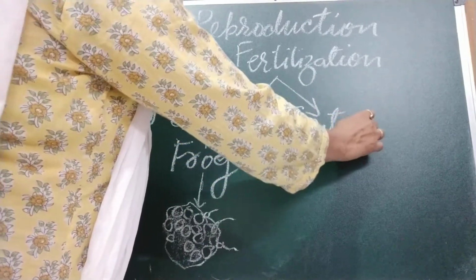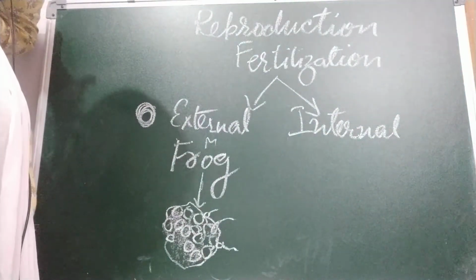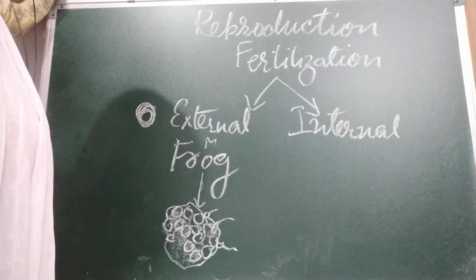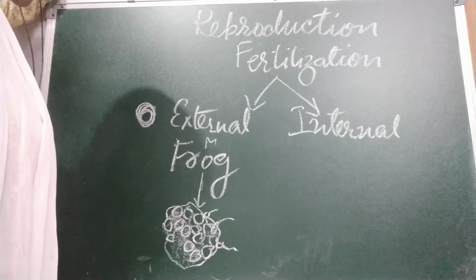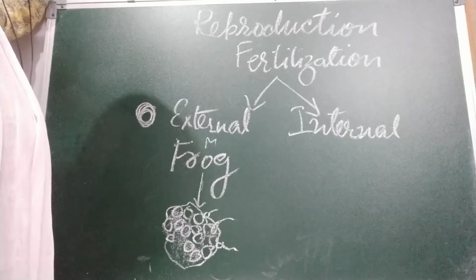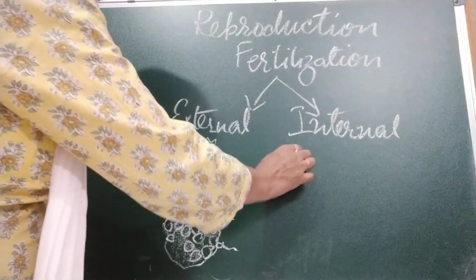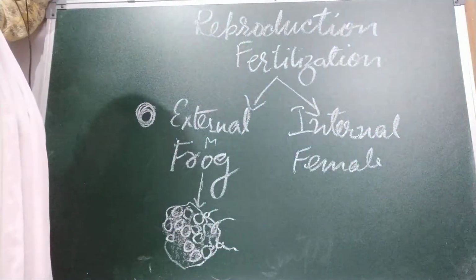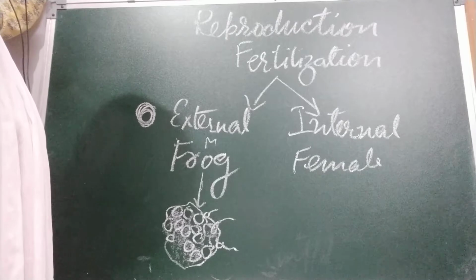In human beings, cow, and all of these, like birds, reptiles and mammals, internal fertilization takes place. The male deposits the sperms inside the reproductive system of the female. Fertilization occurs and the zygote is formed inside the female body. So internal fertilization takes place where? In the female body. This type of fertilization that occurs inside the body of the female is known as internal fertilization.